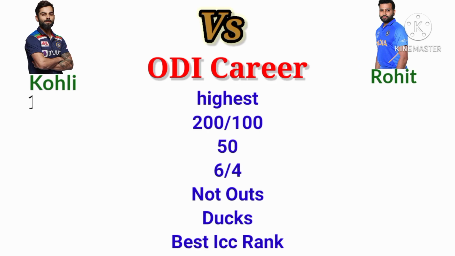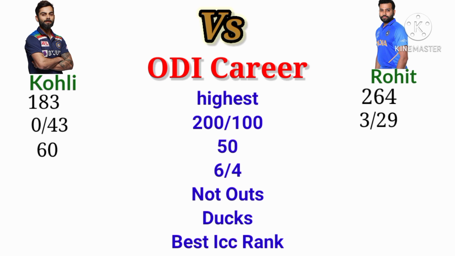The highest run Kohli scored in ODI is 183. The highest run Rohit scored in ODI is 264. The 200s and 100s Kohli scored in ODI is 0 and 43. The 200s and 100s Rohit scored in ODI is 3 and 29. The 50s Kohli scored is 60. The 50s Rohit scored is 43.